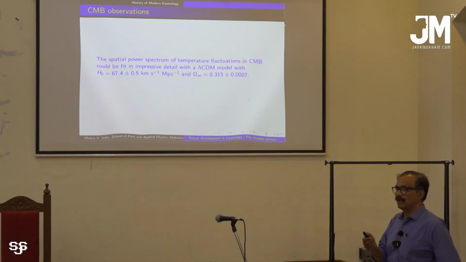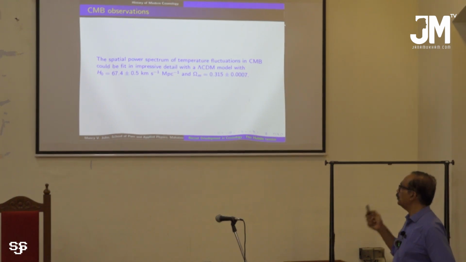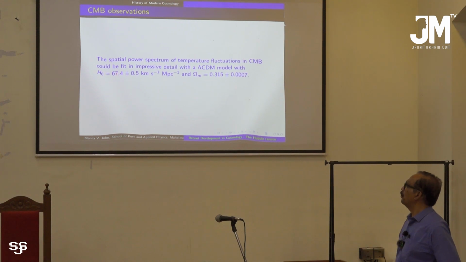That means the lambda CDM model which I mentioned earlier can be used to estimate the value of H naught based on this data. The value obtained is 67.4 plus or minus 0.5 kilometer per second per megaparsec.